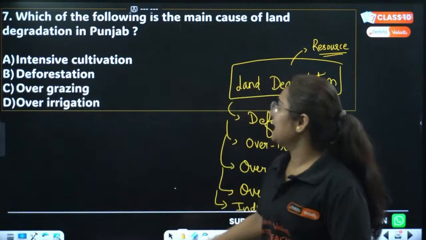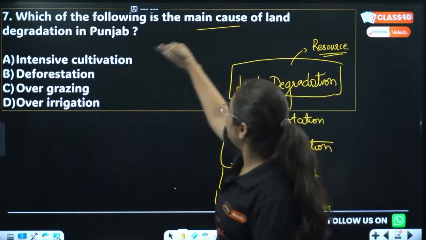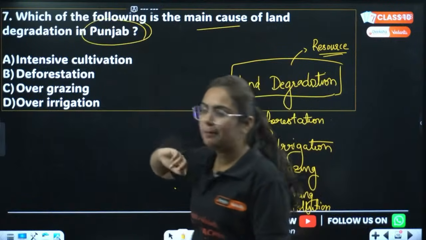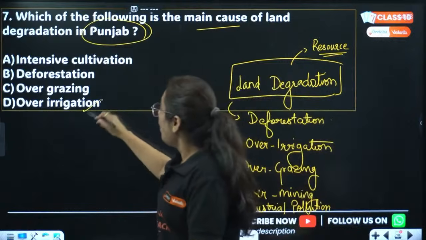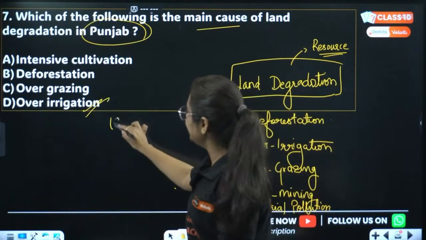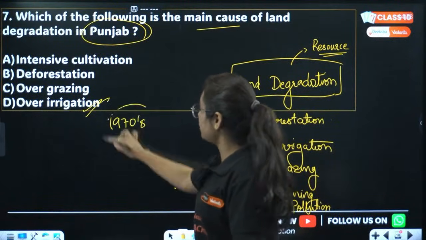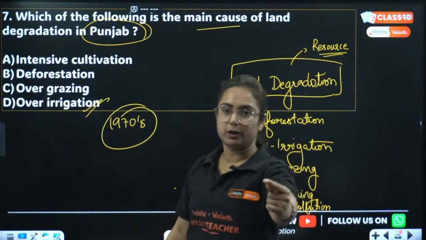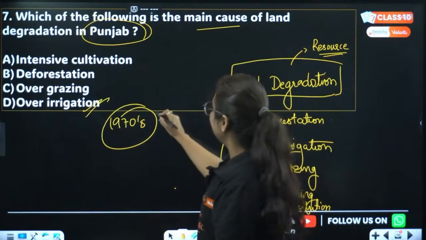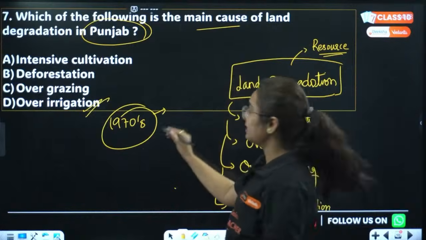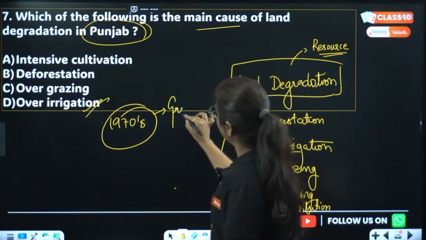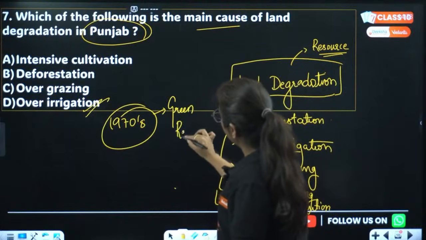Acha. Okay, coming to this question, main cause of land degradation in Punjab. So, beta, in Punjab what has been done? Over irrigation. By 1970, listen to this story, very important. Everyone out here, listen to this story. In the 1970s, the Indian government decided that we will launch the Green Revolution.